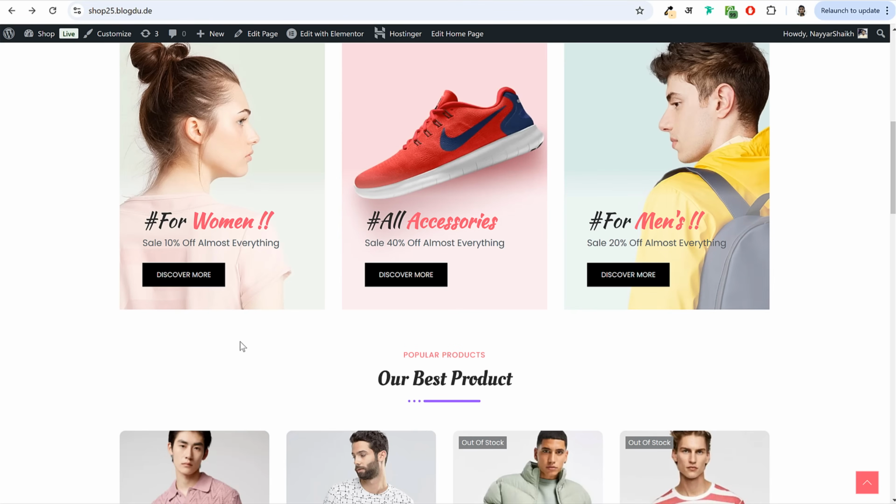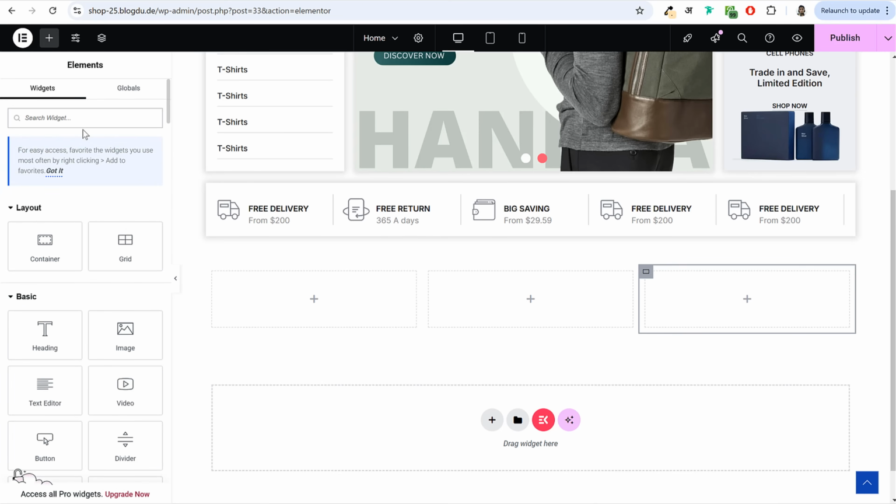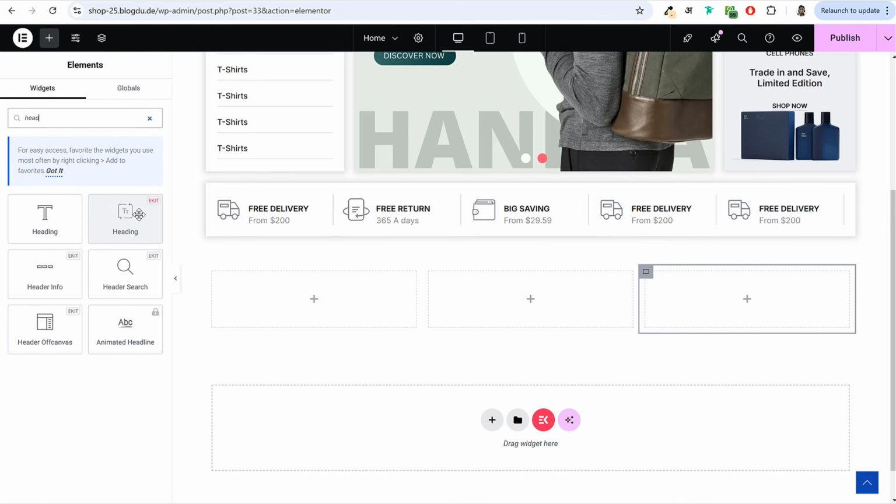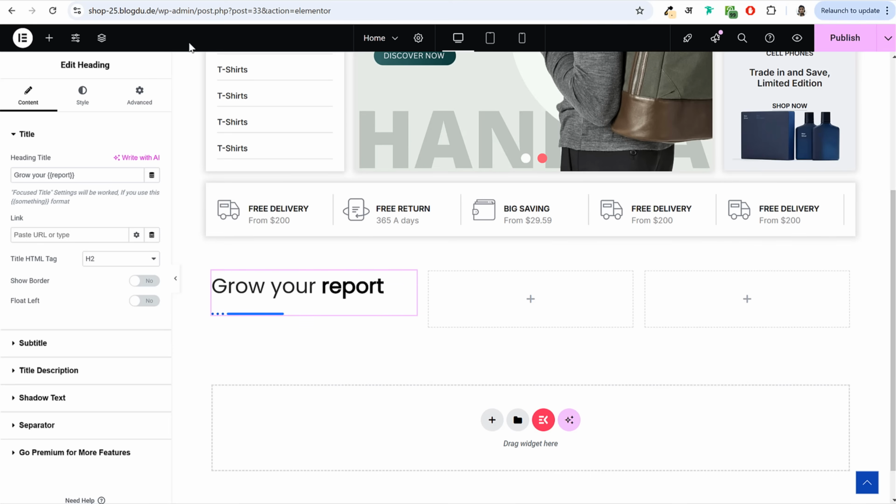But if you see, this text is a little bit different. Half of the text is black color and the other half is this pink color. So for that, we need a different heading option. We cannot use the regular heading option. We want this heading option by eKit. So drag and drop this heading option over here.